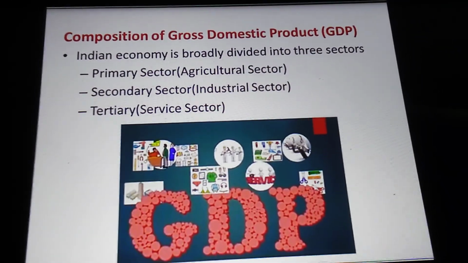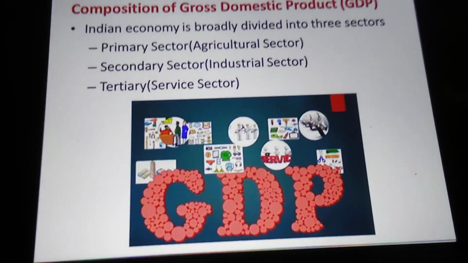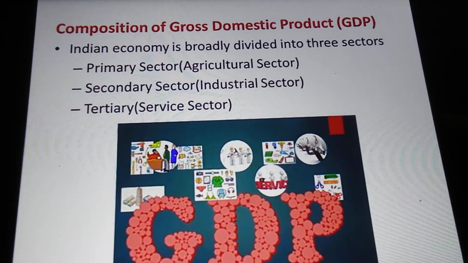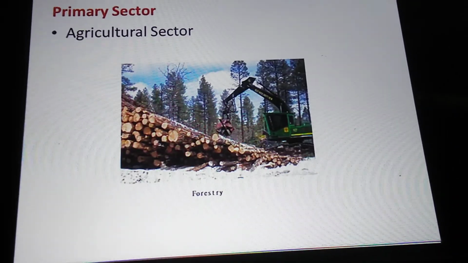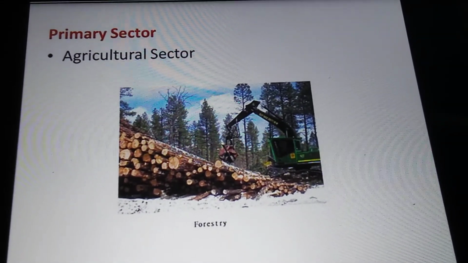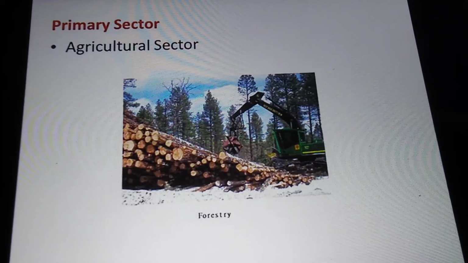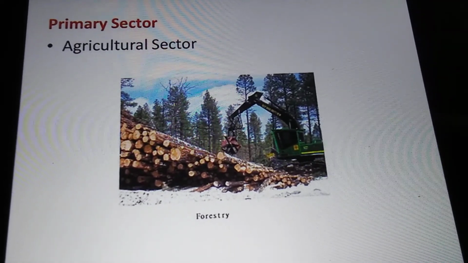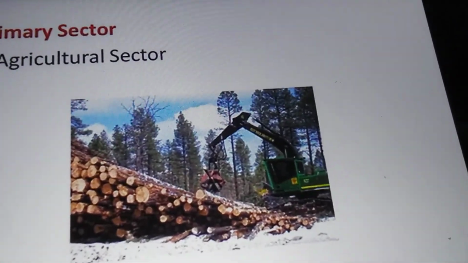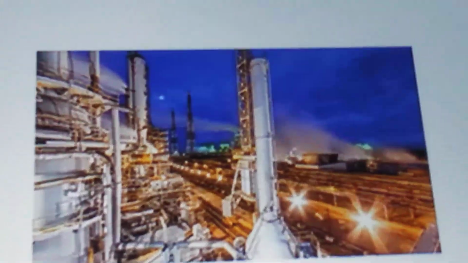Now we'll see the composition of GDP. Our Indian economy is divided into three sectors: the primary sector, the secondary sector, and the tertiary sector. We'll see the sectors one by one. First is the primary sector. The agricultural sector and the allied activities are known as the primary sector. Cattle farming, fishing, mining, forestry, corn, coal, etc. come under the primary sector.